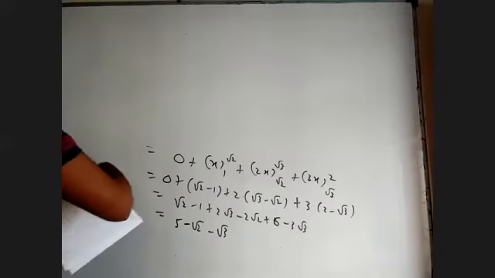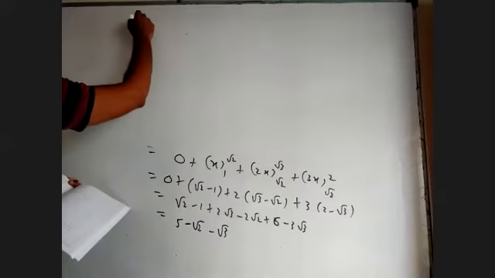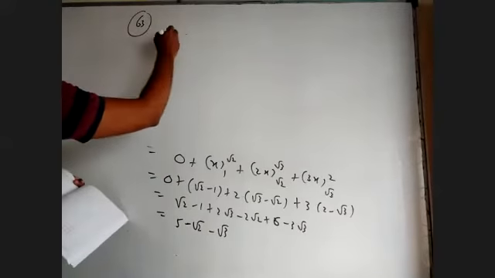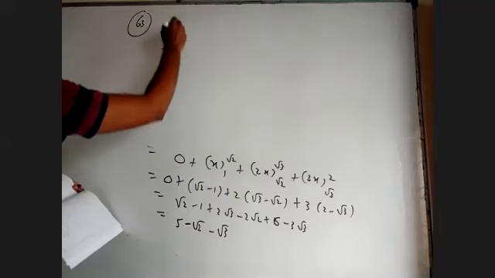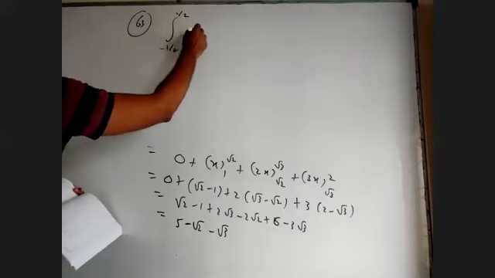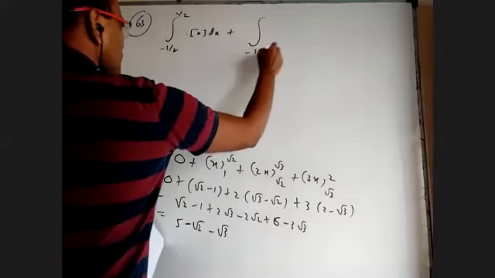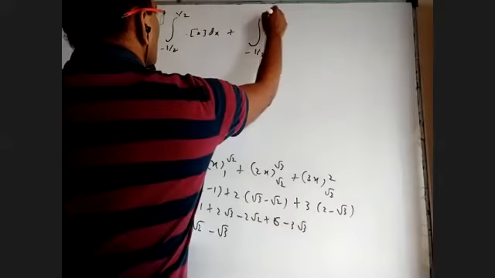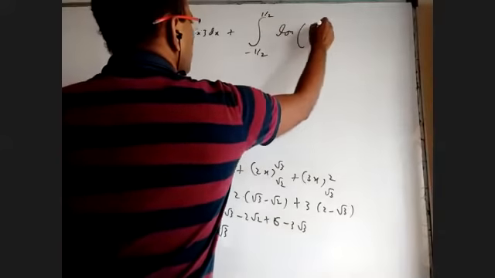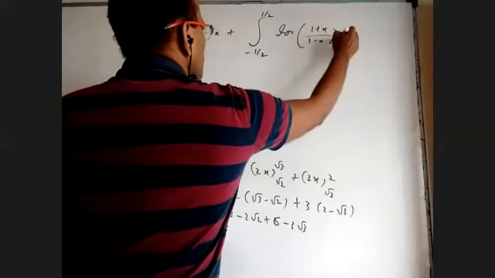Okay, 63. Integral from minus 1 by 2 to 1 by 2 of integer part of x plus integral from minus 1 by 2 to 1 by 2 of log of (1 plus x) by (1 minus x).